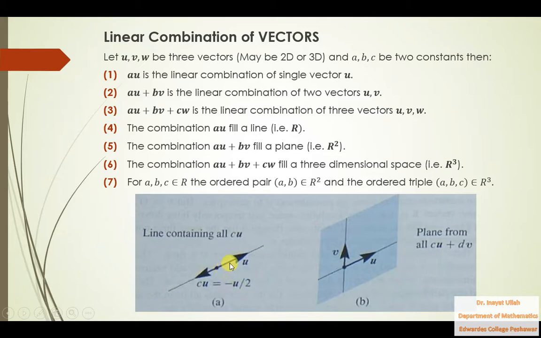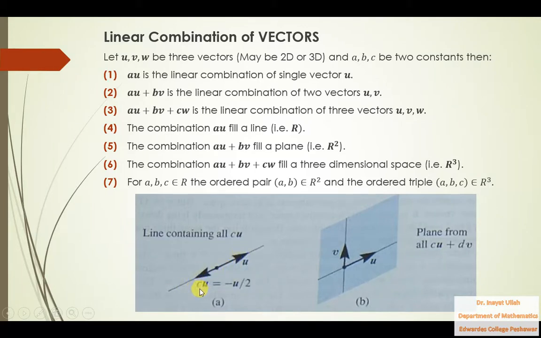So half of this u vector is somewhere here, and because of this negative sign it will change its direction in this way. So this is minus u by 2. All these multiples will fill this line.